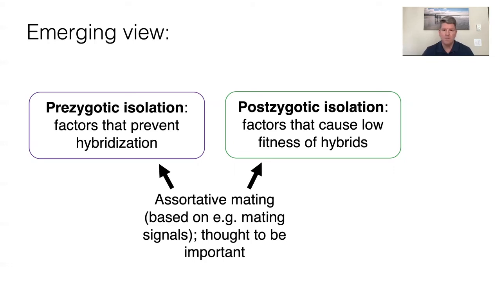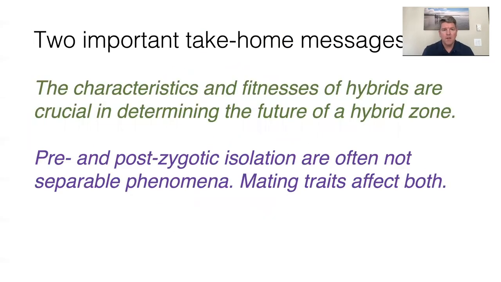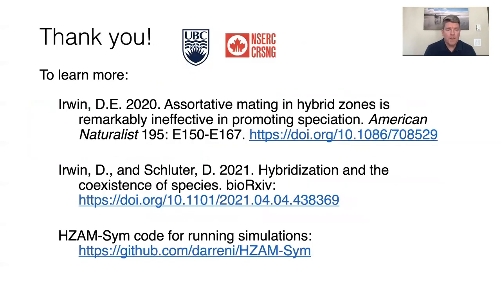And many other types of things can also reduce the fitness of hybrids. And so postzygotic isolation is likely very important in speciation. And postzygotic isolation, through this geographic separation effect, can in fact create a sort of prezygotic isolation. It can also do it through the process of reinforcement. So some take-home messages are that the characteristics and fitnesses of hybrids are crucial in determining the future of a hybrid zone. And pre- and postzygotic isolation are often not separable phenomena. Mating traits affect both.